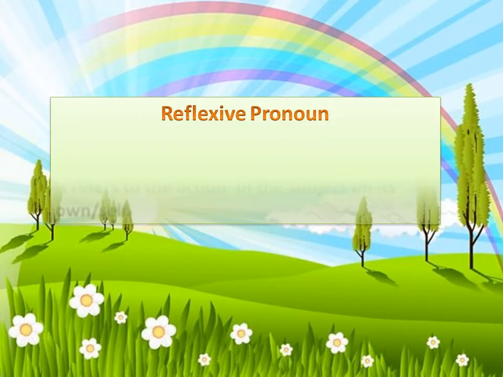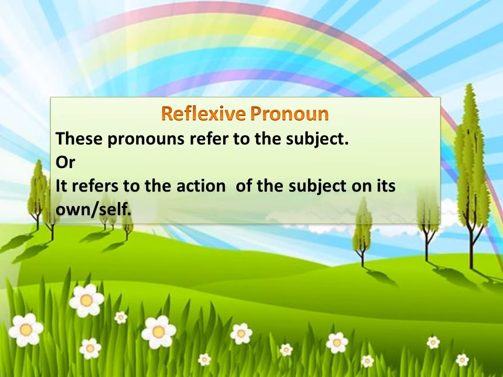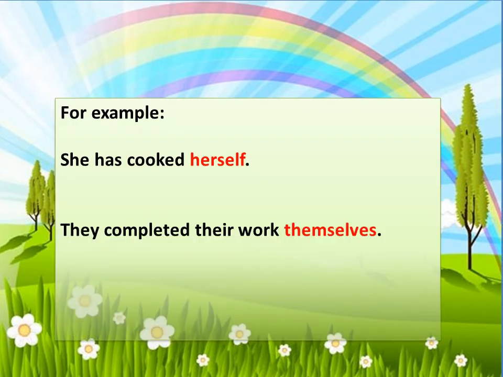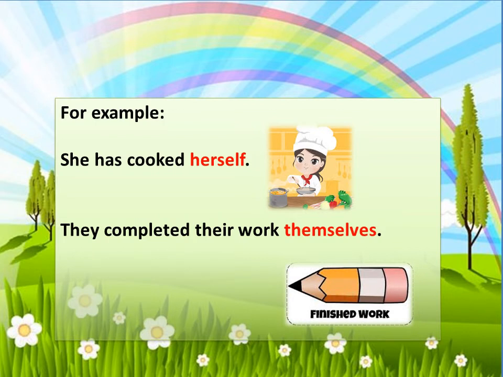Reflexive pronoun. These pronouns refer to the subject, or it refers to the action of the subject on its own or self. Means here the action is reflected back on the subject. For example, she has cooked herself. So here herself is a reflexive pronoun. It reflects the action on the subject. They completed their work themselves. So here themselves is also a reflexive pronoun.